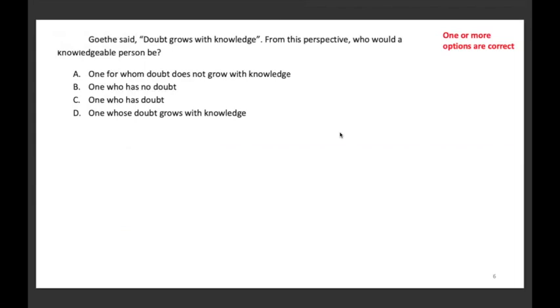Goethe said, doubt grows with knowledge. From this perspective, who would be a knowledgeable person? One or more options are correct. We'll go from statement to statement. The main statement that we are given here is doubt grows with knowledge. First statement reads as, one for whom doubt does not grow with knowledge, he is not a knowledgeable person. So this is wrong. One who has no doubt, no, because doubt grows with knowledge. So this is wrong. You have to have some doubt.